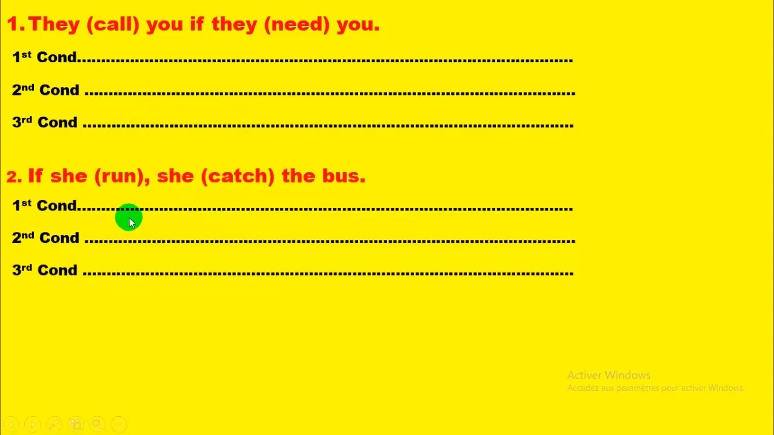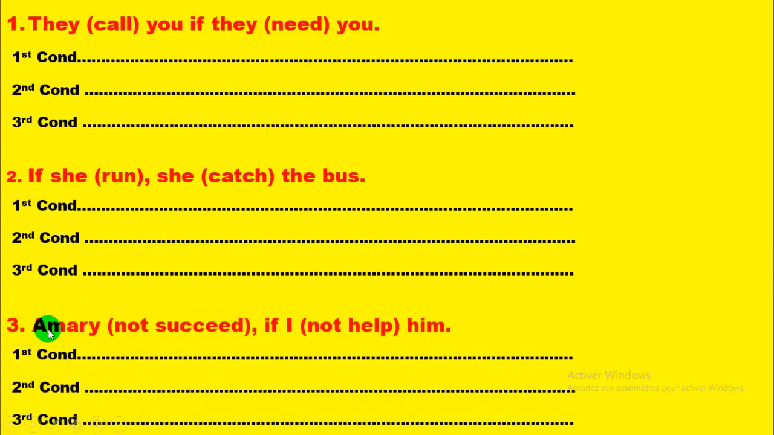Number 2, if she run, she catch the bus. The same exercise. Number 3, Amari not succeed if I not help him. Put your finger on the pause button, take a piece of paper and do the exercise and come back later.